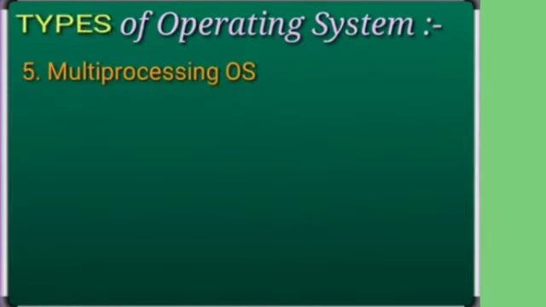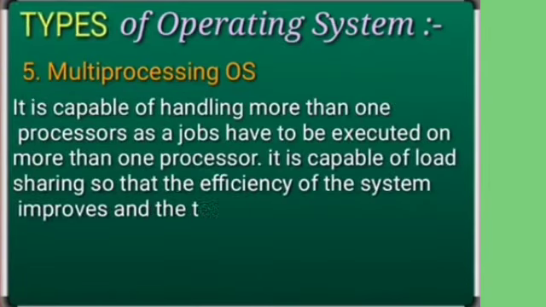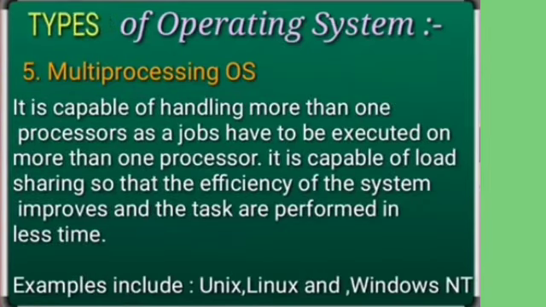The fifth one is a multiprocessing operating system, where the operating system is capable of handling more than one processor. There are many kinds of jobs which need to be executed, so the CPU divides the task between the different processors so that the efficiency of the system increases.